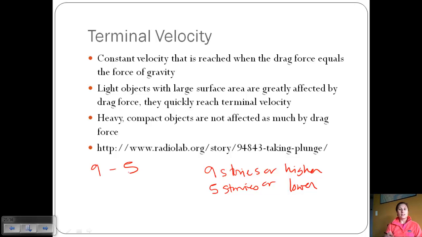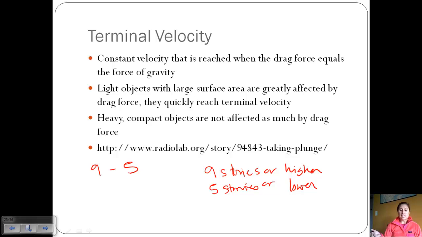Well, the reason is because of terminal velocity. When cats fell from 9 stories or higher, they reached terminal velocity relatively quickly, which means that they fell at a constant velocity, meaning they could survive the fall when they hit the ground. 5 stories or lower, they weren't falling from very far, and so their velocity when they hit the ground wasn't very large because they hadn't had a lot of time to accelerate. But between 9 to 5 stories, these cats accelerated, and they didn't have enough distance to reach terminal velocity, and so they hit the ground with this high acceleration and didn't survive.